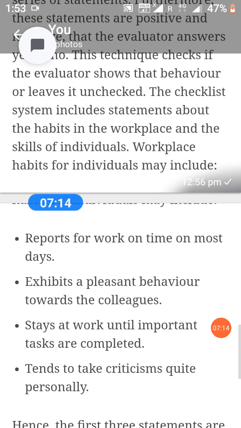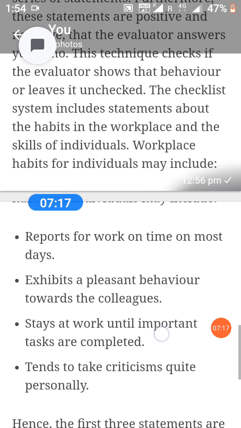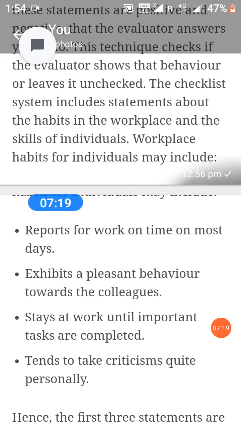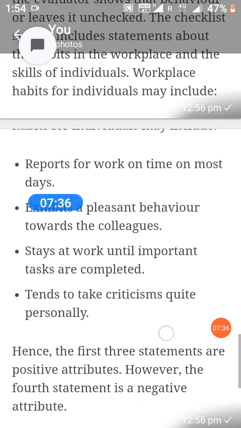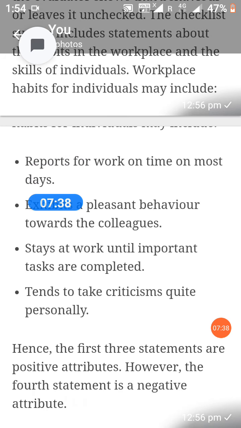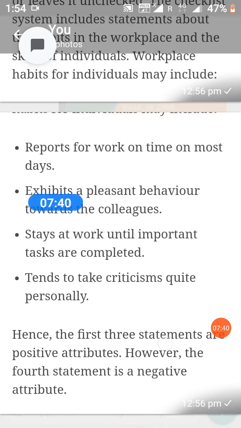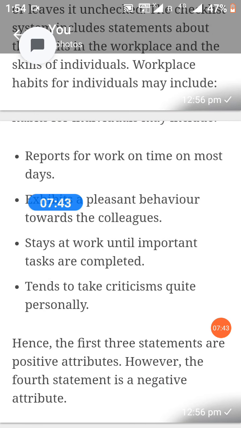Workplace habits for individuals may include: first reports for work on time on most days, exhibits pleasant behavior towards colleagues. Next, stays at work until important tasks are completed. Tends to take criticism quite personally. Hence, the first three statements are positive attributes. However, the fourth statement is a negative attribute.